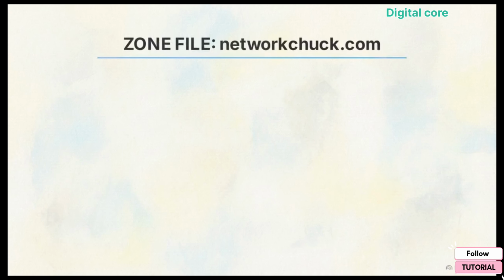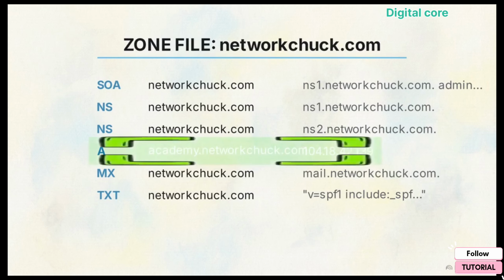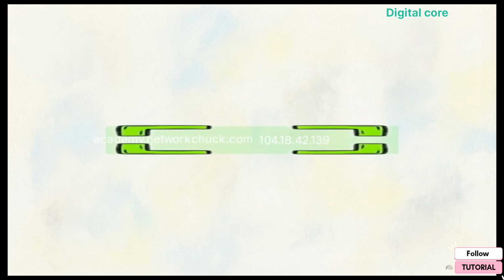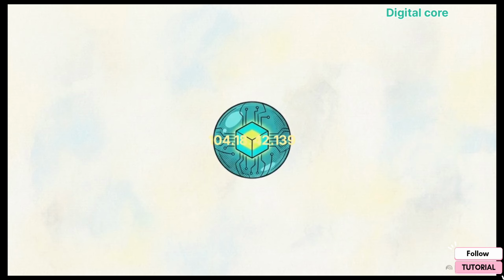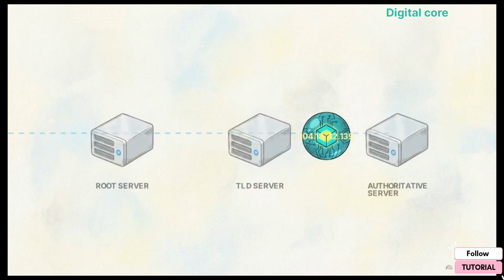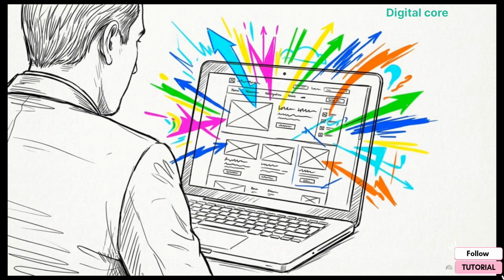Looking at this visual representation of a zone file, we see a master ledger connecting domains to their physical server locations. Specifically, the A record is the exact line that maps the human-readable domain name directly to its numeric IP address. This is the exact moment the recursive server's query locks on to the target IP address. Armed with the location, the IP address packet shoots all the way back down the chain, hits your laptop, and your computer finally loads the web page.